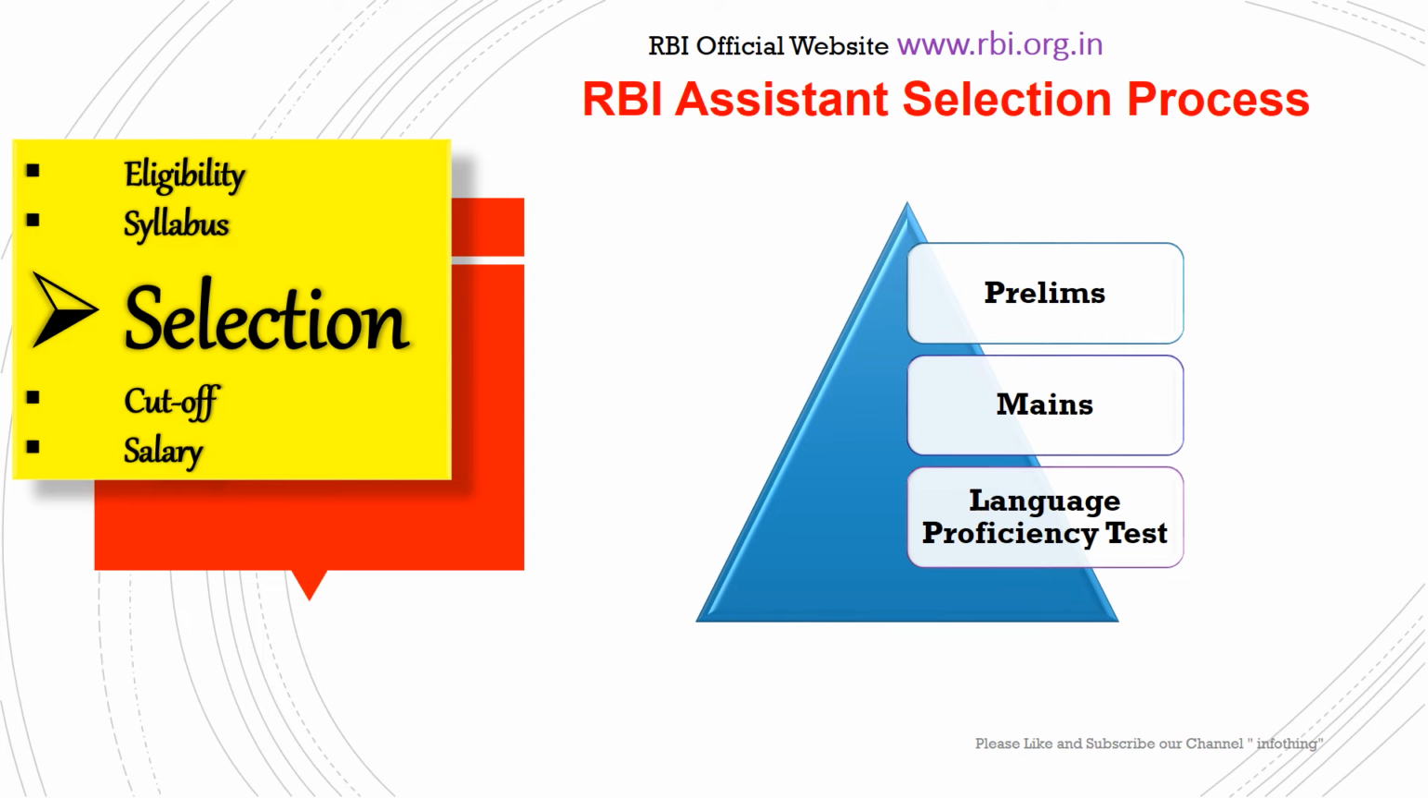Now the third stage, the language proficiency test: the final selection will be based on performance in the main exam and the language proficiency test. This test will be conducted in the local language of the concerned state. If you are applying for Maharashtra, you will get a language proficiency test in Marathi or Hindi. A candidate found inefficient in the local language would be disqualified. So this test is conducted to check whether you are proficient in the local language of the concerned state or not. That was about the selection procedure of this RBI assistant exam.